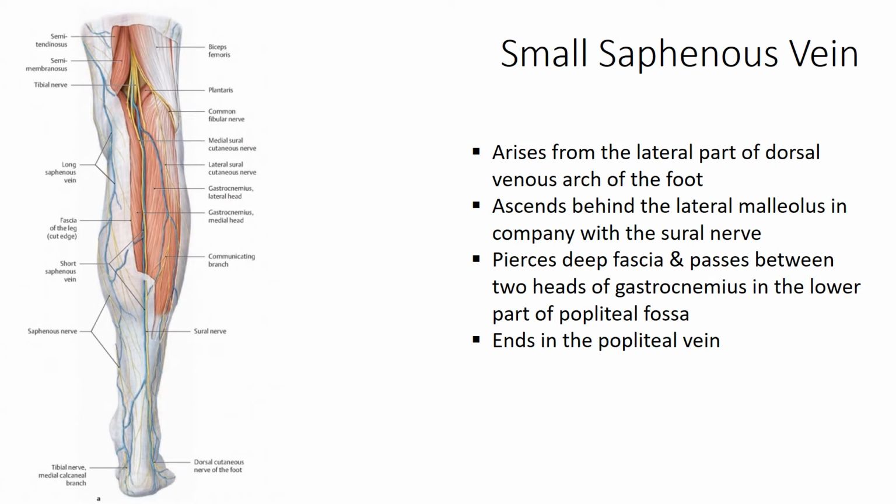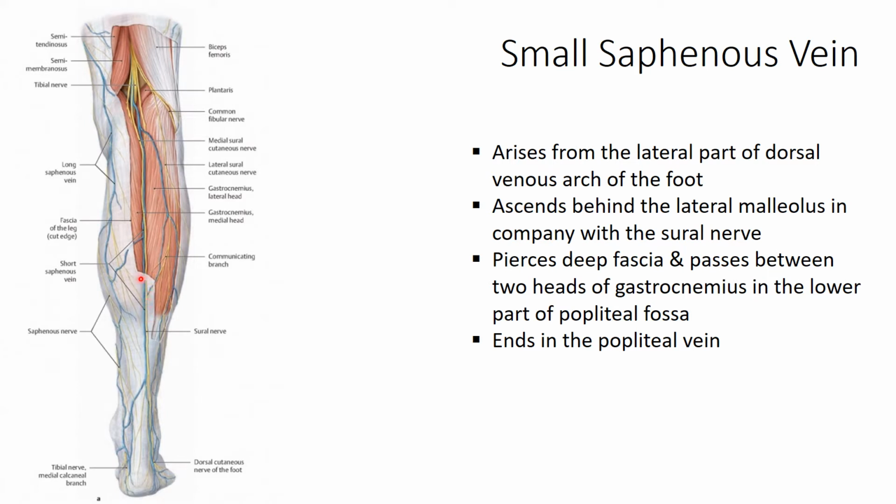Another cutaneous structure is the small saphenous vein. We have already discussed how it arises from the lateral aspect of the dorsal venous arch. Then it ascends behind the lateral malleolus, and from this portion onward it is accompanied by the sural nerve, which lies just lateral to it.